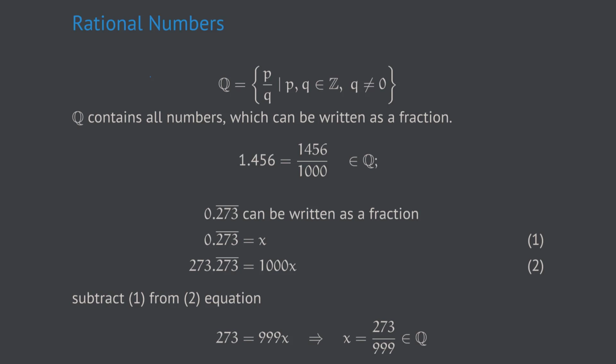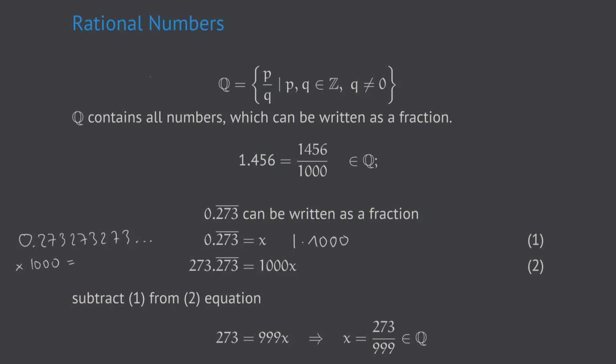Let's first take that number 0.273 period and call it x. This is done in this little equation here. Now that being an equation, we perform a little operation on that equation. And this operation is simply to multiply both sides of the equation by 1000. Now what does this result in? Let's first have a look at the left-hand side of this equation. What happens if I take the number 0.273, and so on, and multiply this number by 1000?